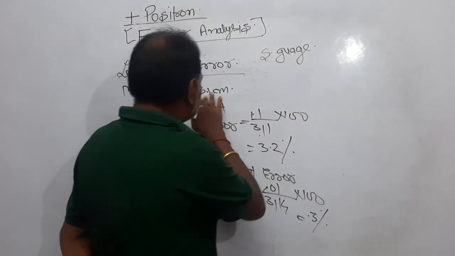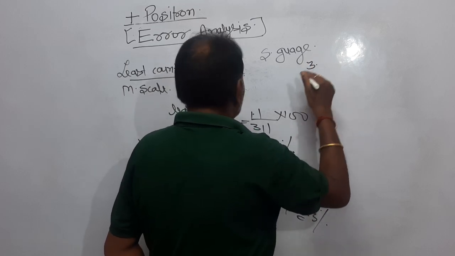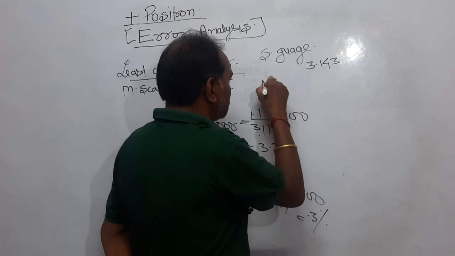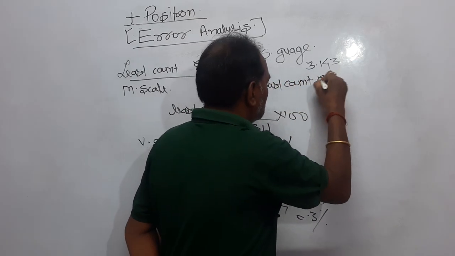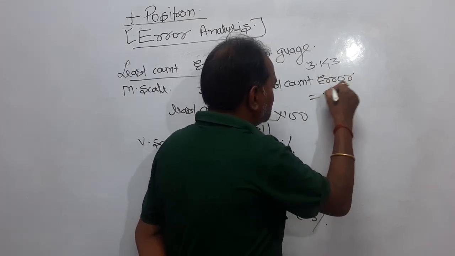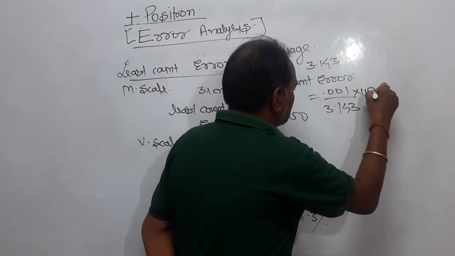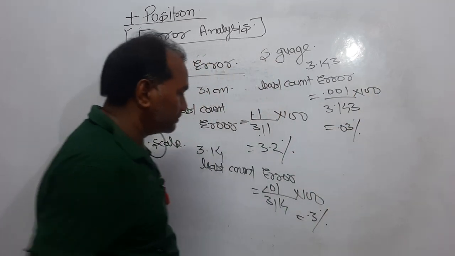So you get the value 3.143. The least count error this time is least count 0.001 divided by the value and multiplied by 100. Now it will be 0.03%, near about.